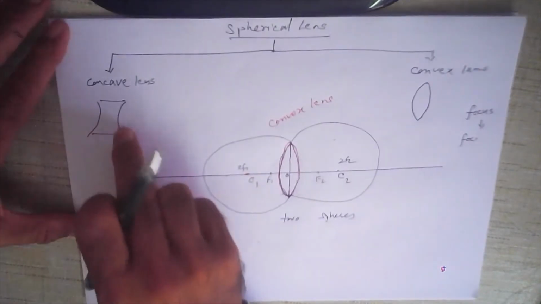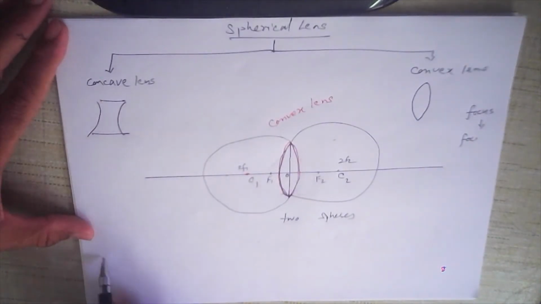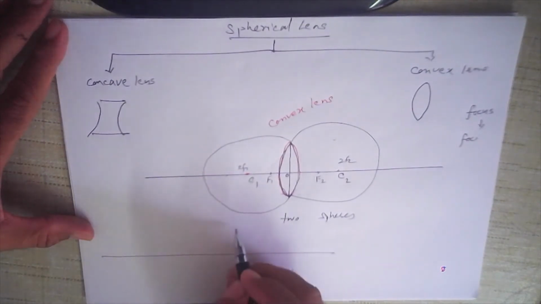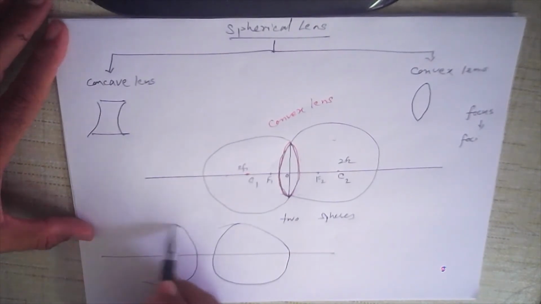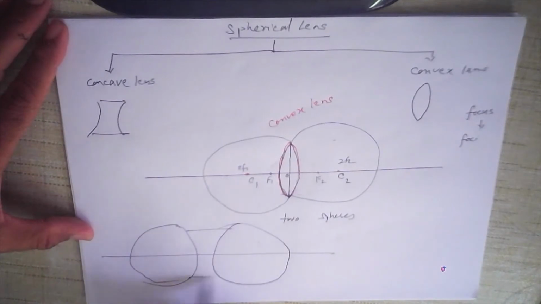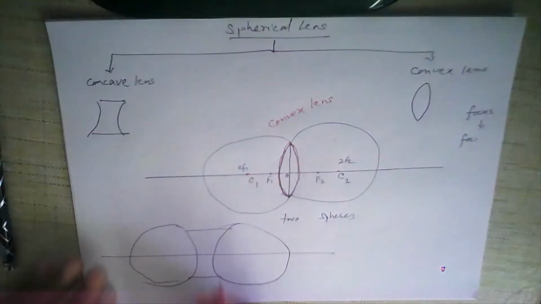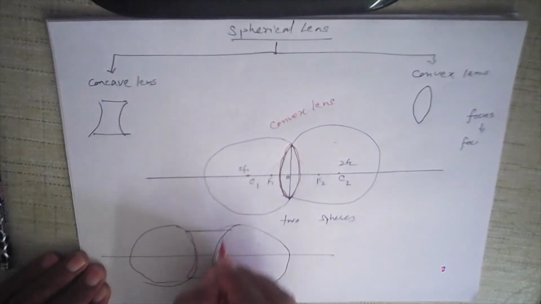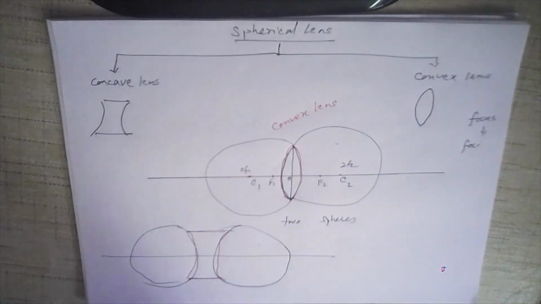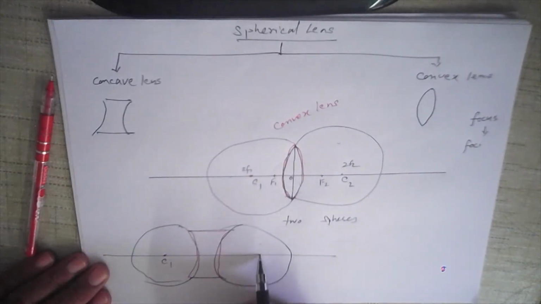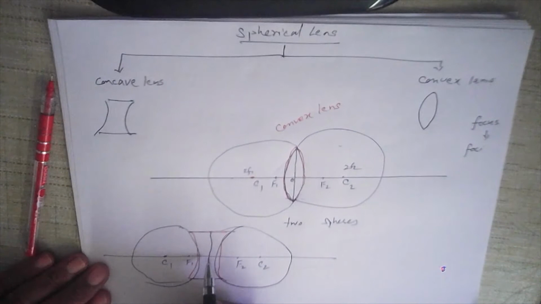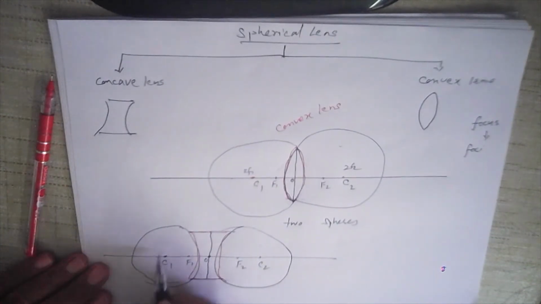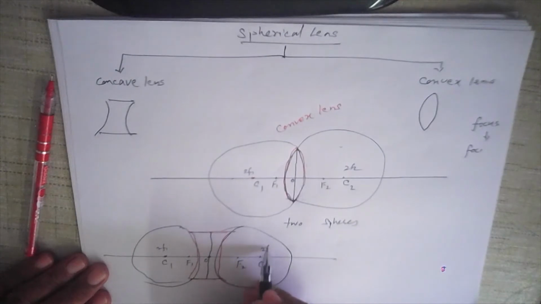Now, in the same way, a concave lens. How is a concave lens formed? In the same way, suppose this is a principal axis. One sphere is like this, and the other sphere is like this, and from this you get your concave lens. This is your concave lens. But once again, it has to have two centers. So this is your C1 and this is your C2, and therefore this is your F1 and this is your F2. And the central part is the vertex or pole. And obviously C1 can also be called twice F1, C2 can also be called twice F2.